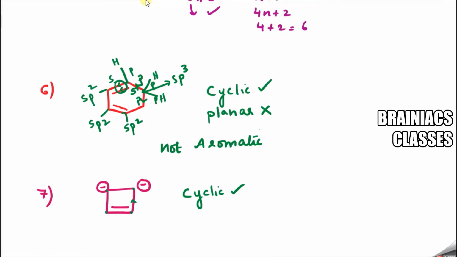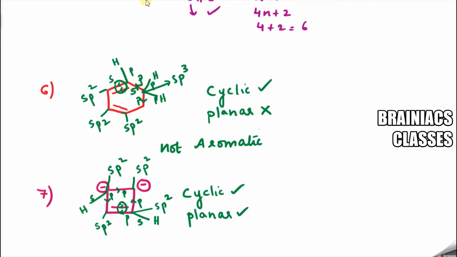One valency is going here, 2 valency going here. So this one should be a hydrogen atom. So this is S, this is P, taken together, so this is sp2. If that is sp2, this is also sp2. Correct? So here the minus charge comes, which means a bond is broken. So let me say one valency here, one valency here. So the third valency is a hydrogen atom. So yes, here P, here P. That means this is also sp2. If that is sp2, this is also sp2. So that means it is planar.